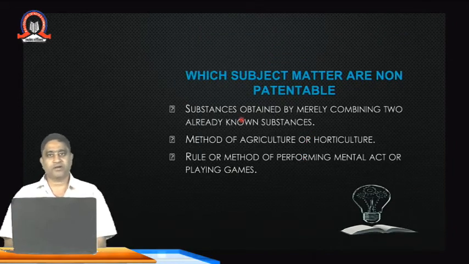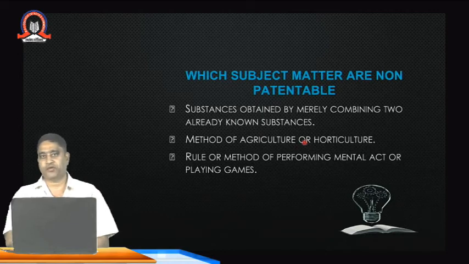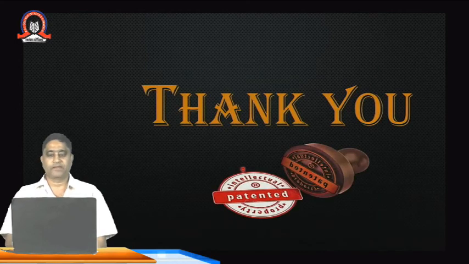The next criterion is a substance obtained merely by the combination of two already known substances. Whenever two substances are mixed in different combinations such as 1:1 or 2:3 or 3:1 or 4:3, such combinations are not patentable. Methods of agriculture or horticulture are also not patentable under the new Patents Act. Rules or methods of performing mental acts or playing games are also not patentable under the Patents Act.